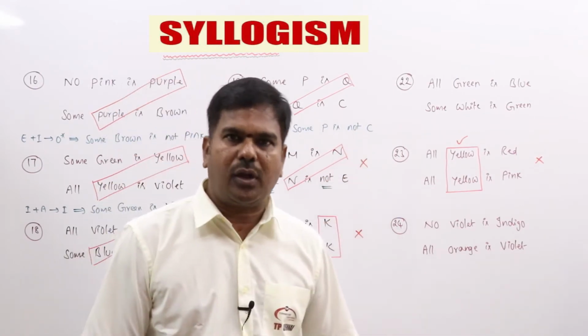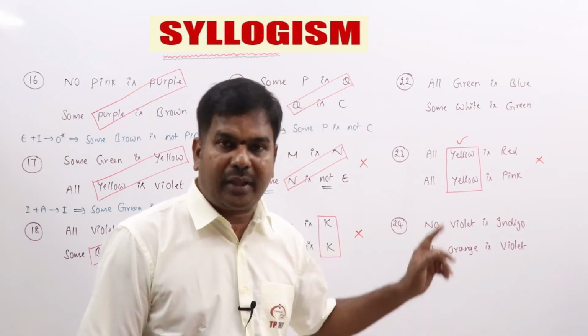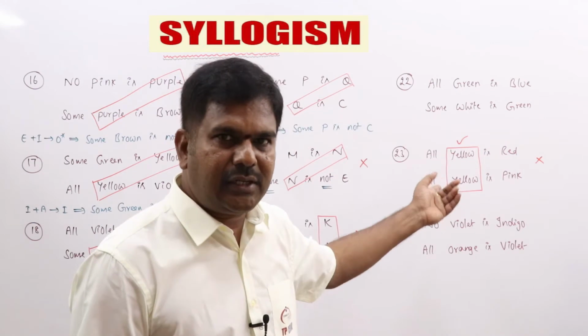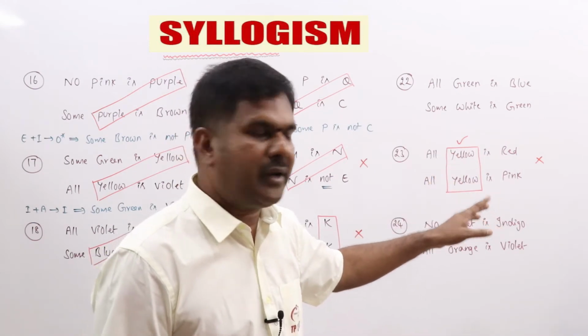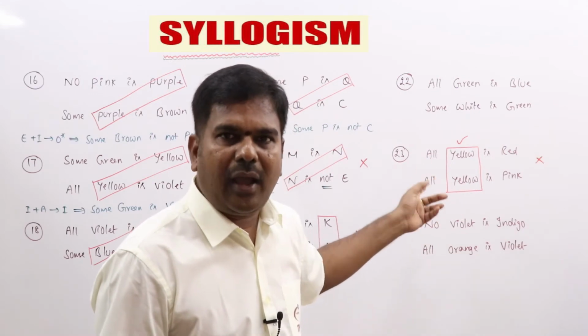Actually A plus I gives no conclusion, but is it properly aligned? No, it's not properly aligned. But can you make proper alignment? How can you make proper alignment? By interchanging the statements you can make a proper alignment. If you interchange the statements, how will it look? It will be I plus A.